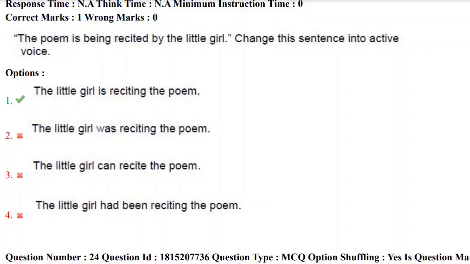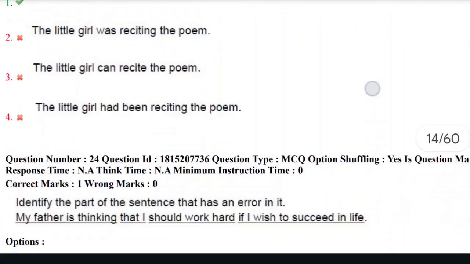And here the third option uses the helping verb can, which implies the possibility, but she is continuously reciting the poem. So the correct answer here is the little girl is reciting the poem. This is the correct active voice of the sentence. So the correct answer here is first option. Yes. Let's move towards next question.